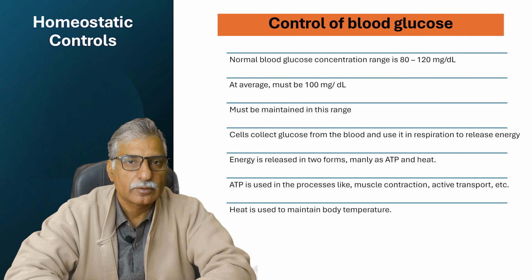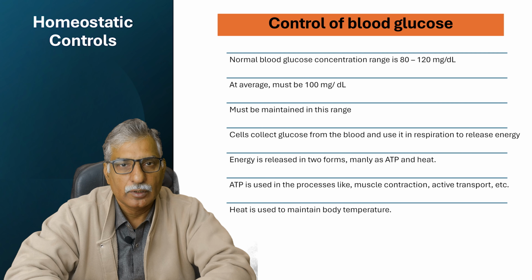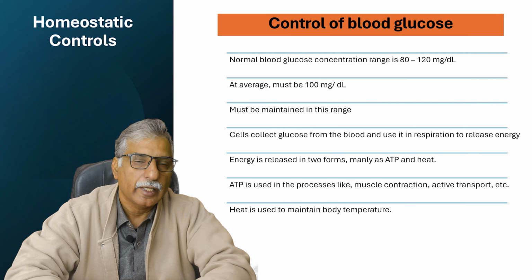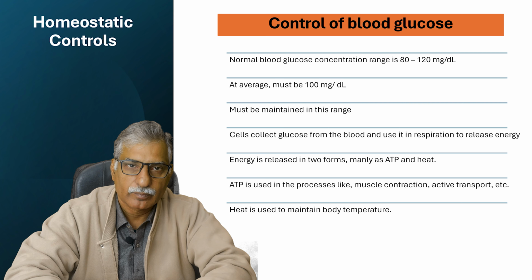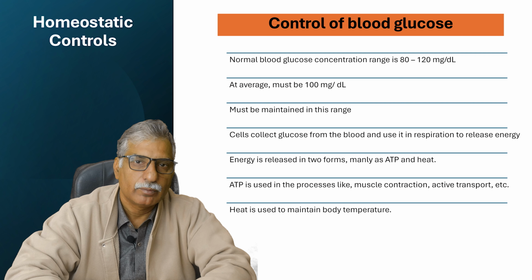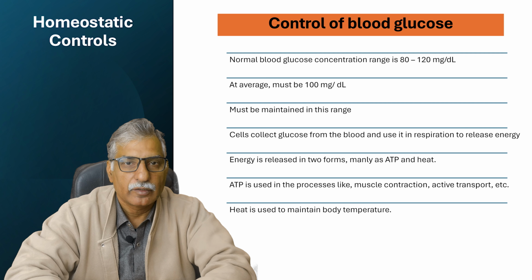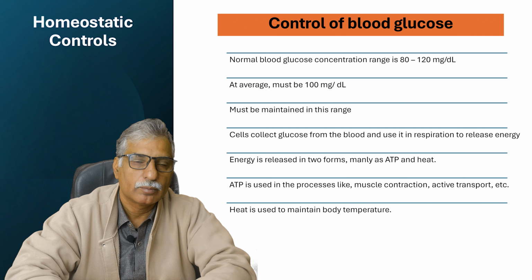If blood glucose concentration goes above 120 or below 80, in both cases abnormalities may arise. For example, if blood glucose concentration increases above 120, it will decrease the water potential of the blood. So blood will fetch water from the nearby tissues and tissue fluid.